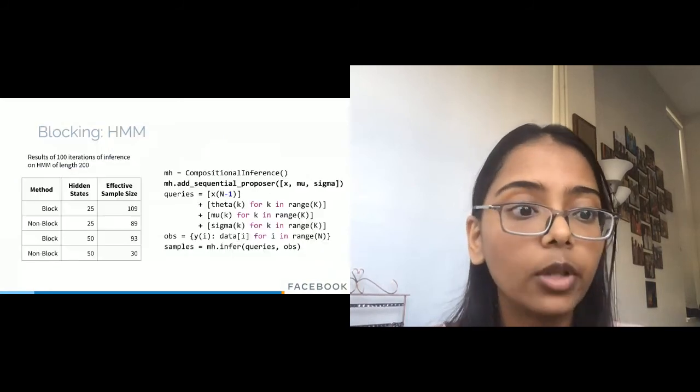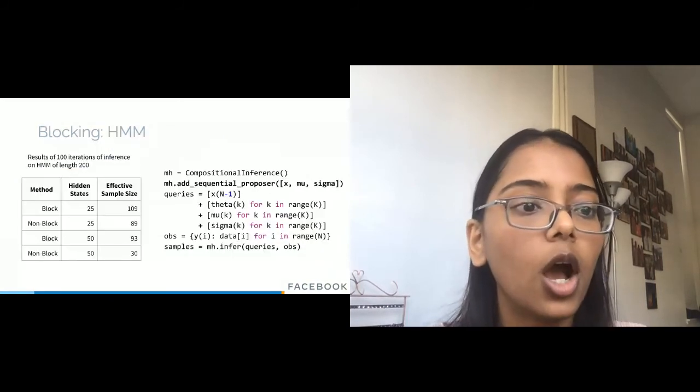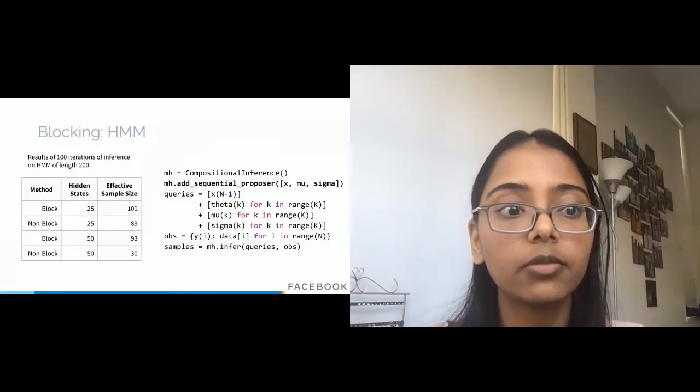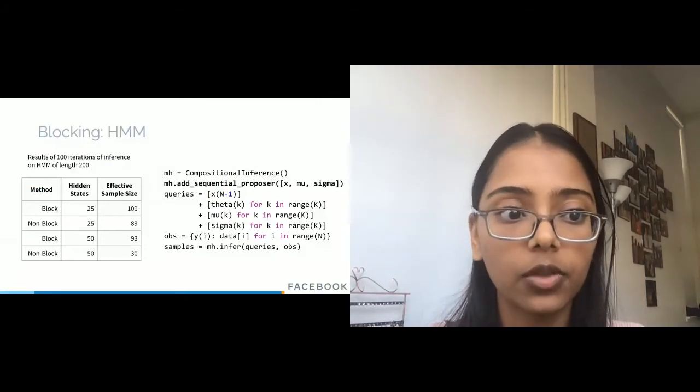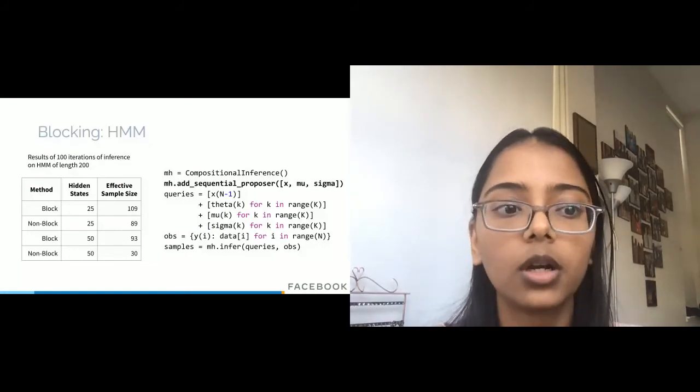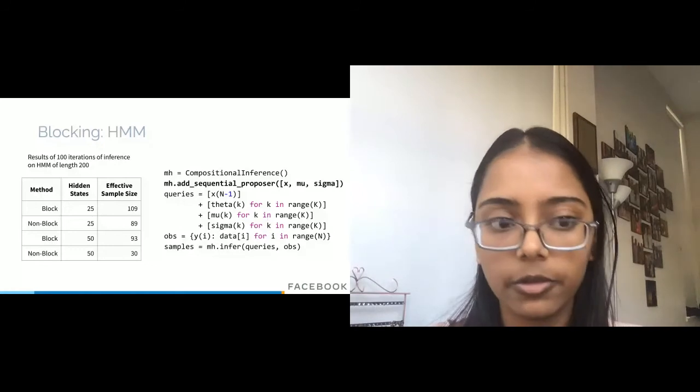The syntax for block is also straightforward. We just need one additional line, which is add sequential proposer, to specify the variables we want to update together. The inference will only update the variables within the Markov blanket, keeping the algorithm efficient.